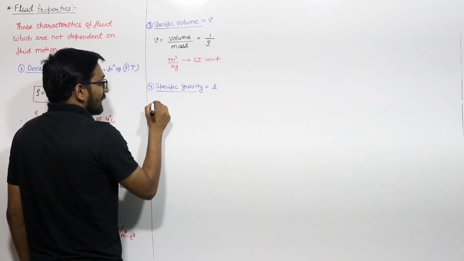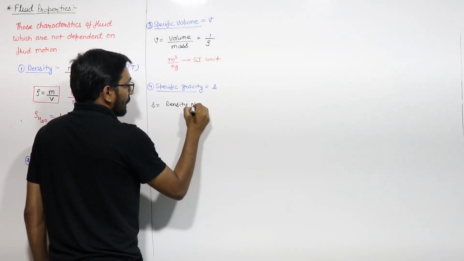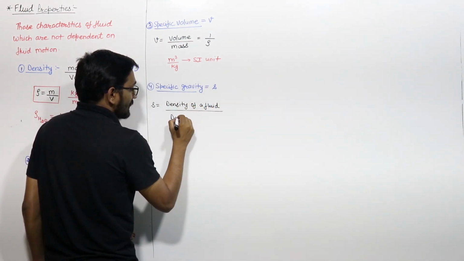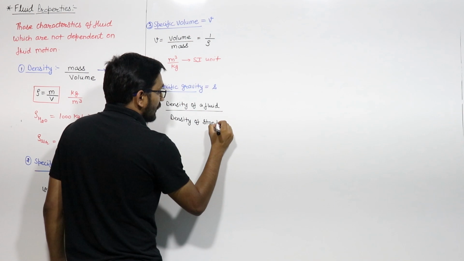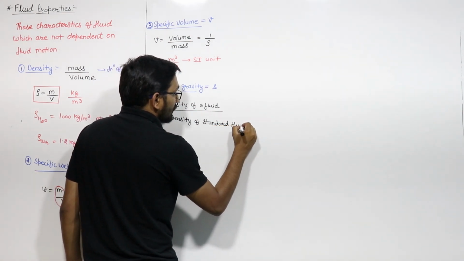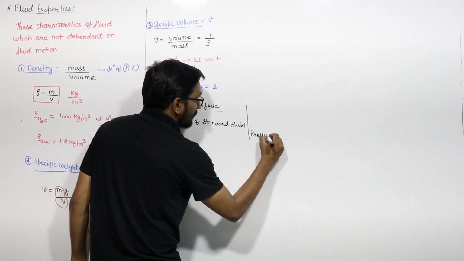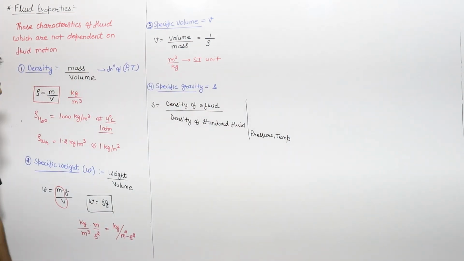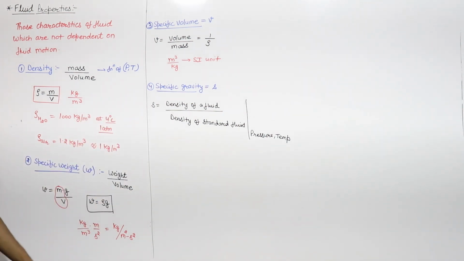The specific gravity is the ratio of density of a fluid divided by density of some standard fluid at a particular pressure and temperature. They must be at the same pressure and same temperature. This you must remember. At particular pressure and temperature, the ratio of density of a fluid to the density of a standard fluid is specific gravity.